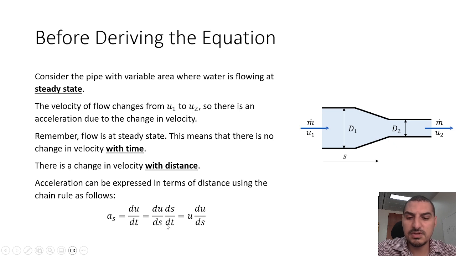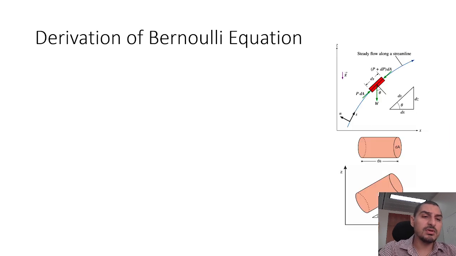So the acceleration can be expressed as u du by ds. So this is just another way of writing the acceleration. Okay, so now let's go through the derivation of the Bernoulli equation.